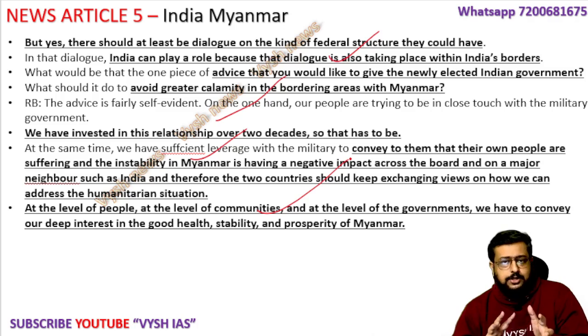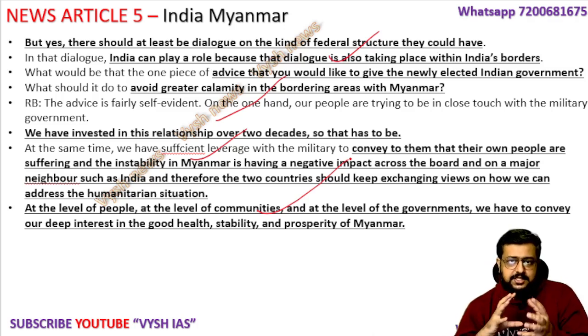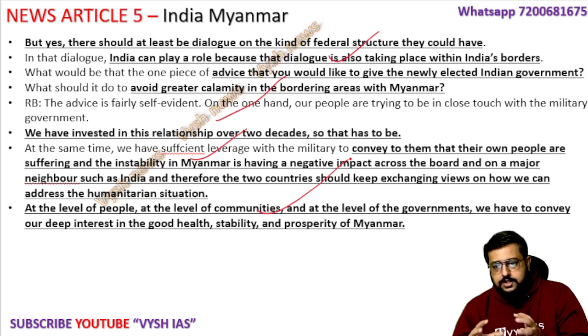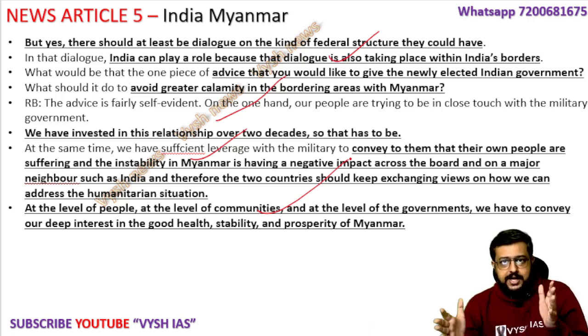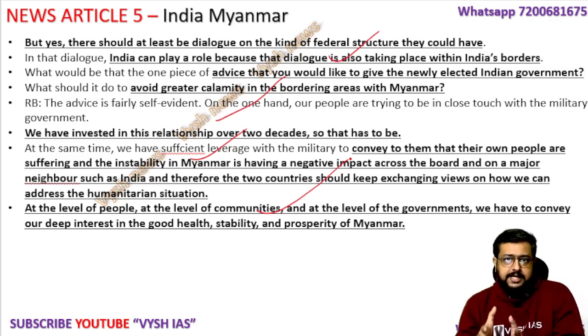I am just showing you how The Hindu has written it. You have to take the traditional India-Myanmar relationship, what is currently going on, who the players and state actors are, and what India can do. The solution, everything is given. You just need to write the same thing in the limited number of words and you will get perfect marks. You will be the highest topper in Mains if you start reading The Hindu, especially the way I bullet it and give it to you with underlines and headlines. It makes it easier for you.